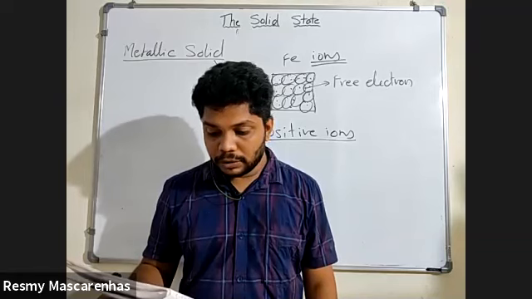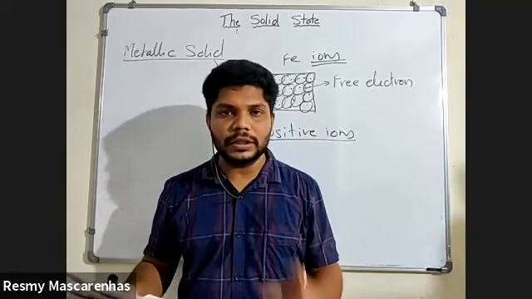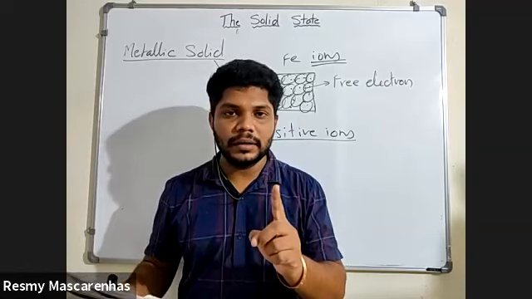Write down one more sentence. This free and mobile electron. What is meant by mobile? Anyone? Which moves, continuously moving. That is called mobile.